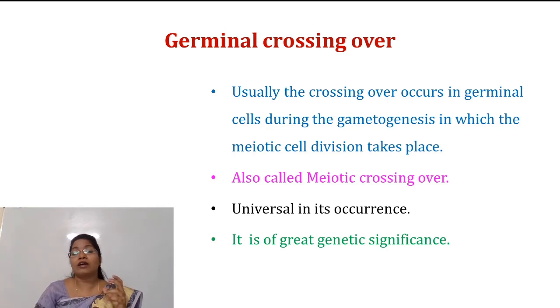Okay, as gametogenesis includes meiotic cell division, it is also called meiotic crossing over. Meiotic crossing over is universal in occurrence and it is of great genetic significance. So in this way, these are the two types of crossing over based on the type of cell.